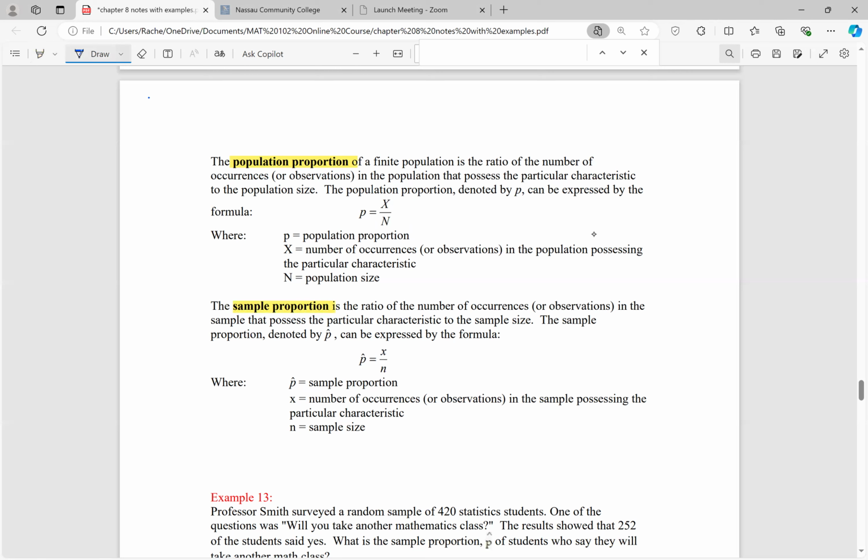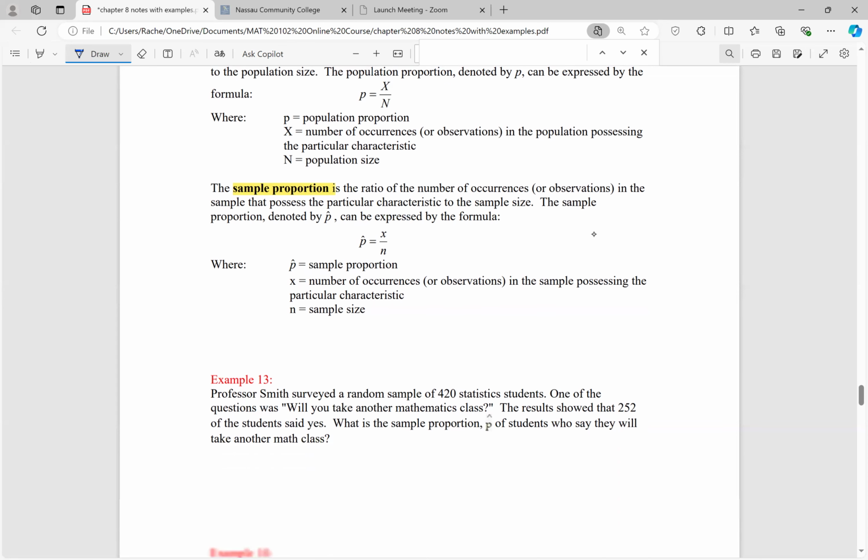Now, if we were interested in the proportion of a sample, we call that the sample proportion. And that's still a ratio, but it's the ratio of the number of occurrences or observations in the sample that possess a particular characteristic over the sample size. We can't use the same symbol as the population proportion, so we use P with this little symbol over it. It looks like a triangle without a bottom. We call that a hat, so P hat. And it's equal to the ratio X over N, where X is the number of occurrences in the sample that possess this particular characteristic. But this time we're dividing by sample size. So let's look at an example.